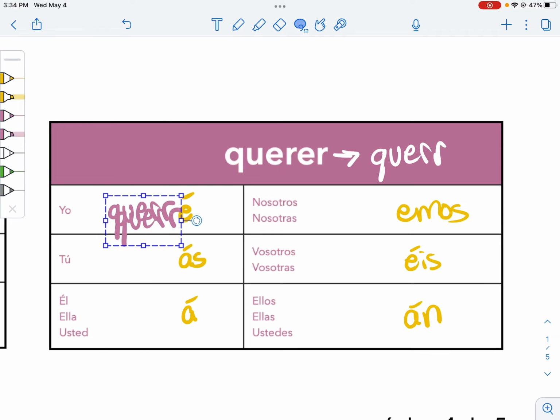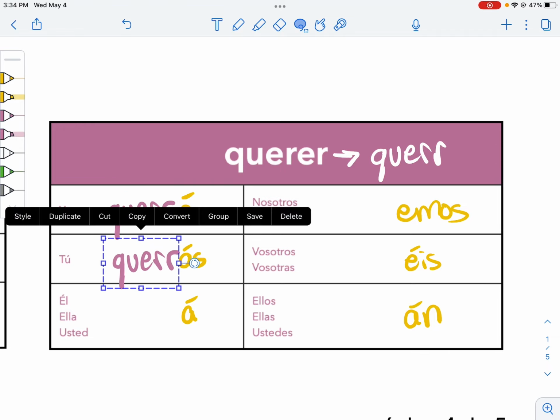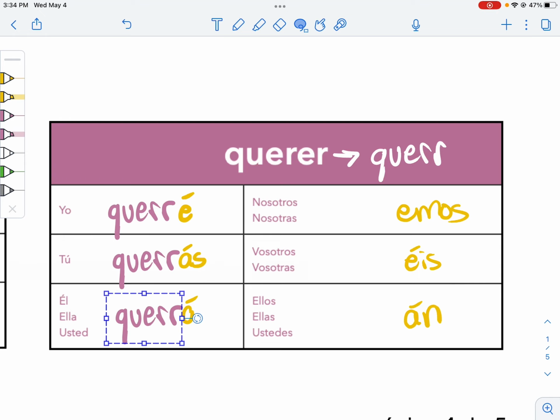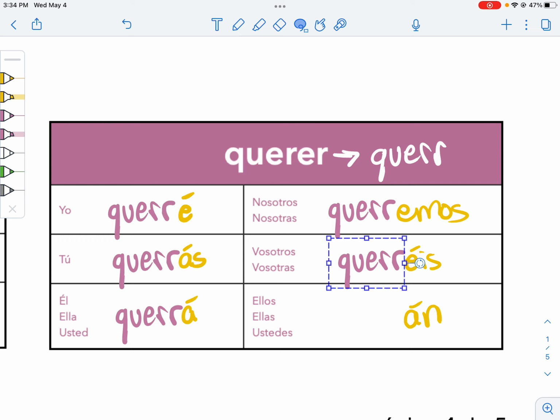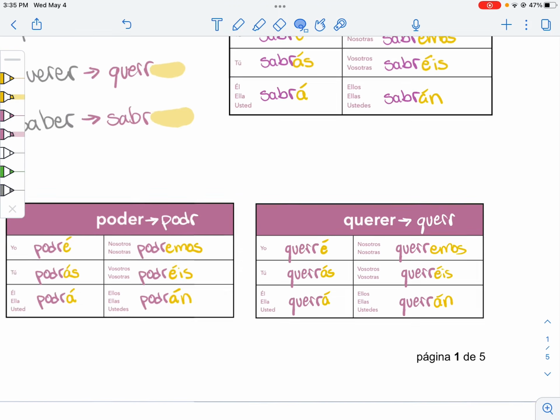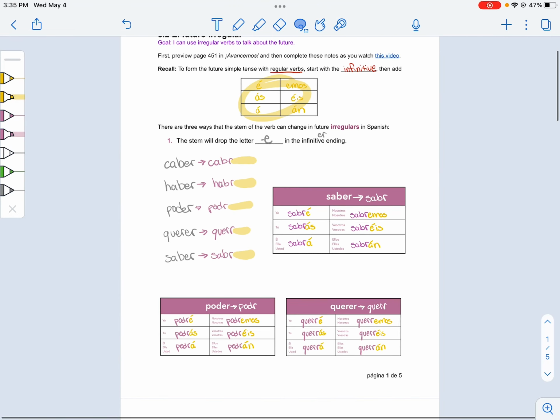So I will want to, querré. You will want to, querrás. He will want to, querrá. We will want to, querremos. Y'all will want to, querréis. And they will want to, querrán. Or they will want. Doesn't have to be a to do something. You just want things. That's fine.